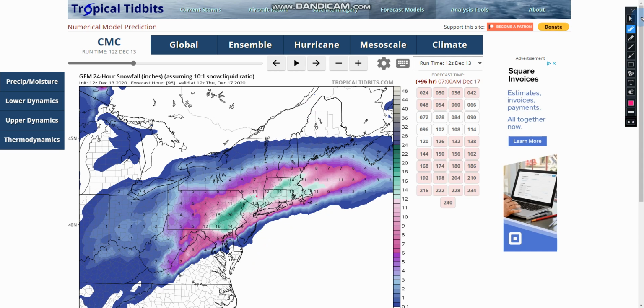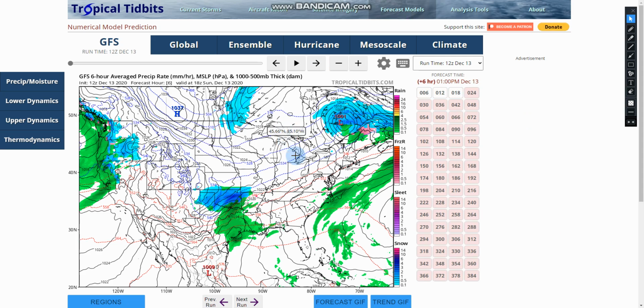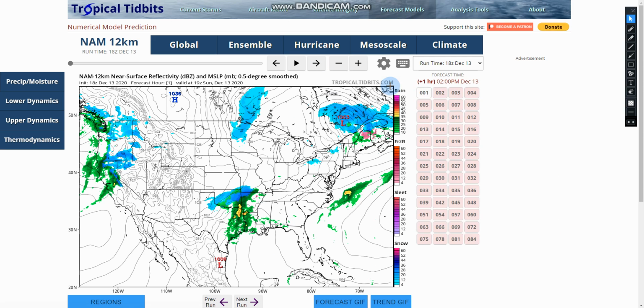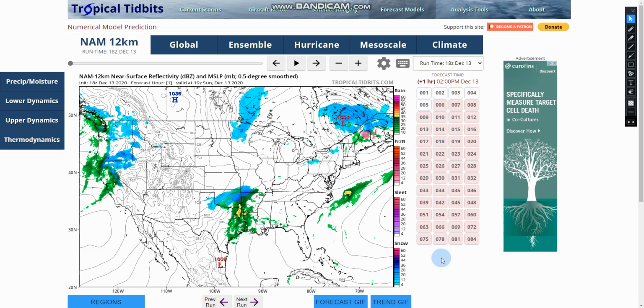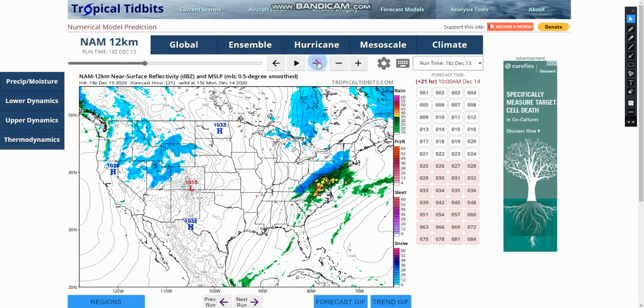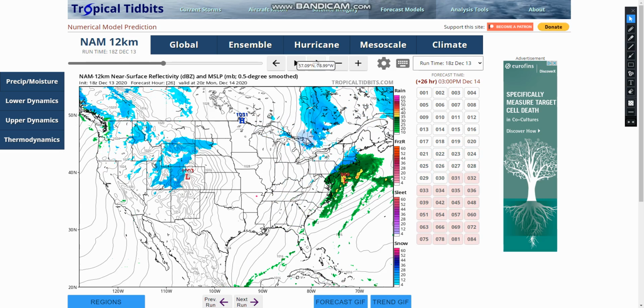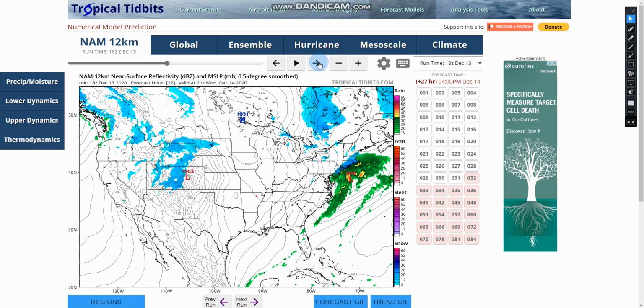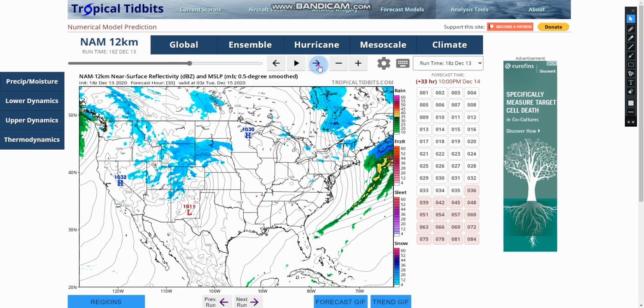But if we take a look at a different model, one of my favorite models, I have to say, is the NAM. It is not totally far out yet, but we get a show of what it wants to do. You can see that Winter Storm Flynn gets out of the south and tracks to the northeast. Rain changing to snow in parts of the coastal area. This is a colder look to that system.